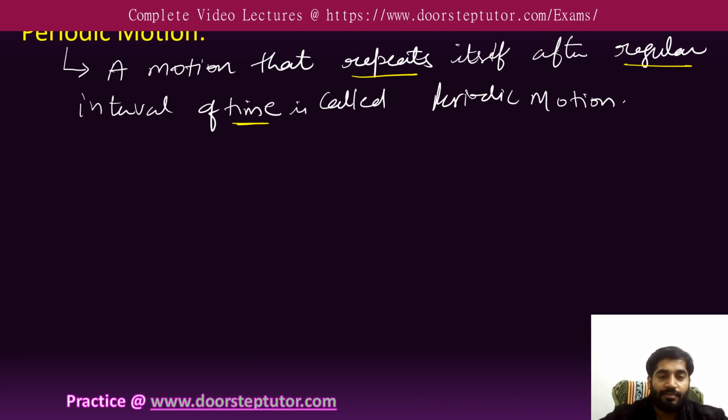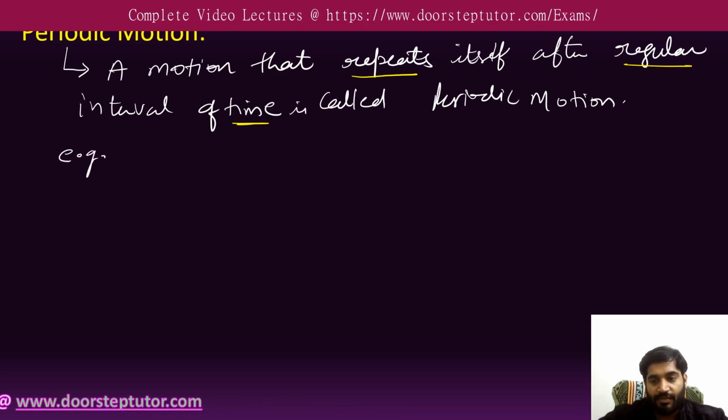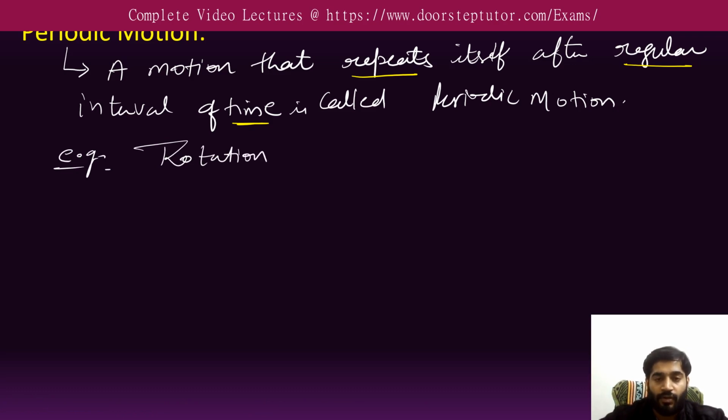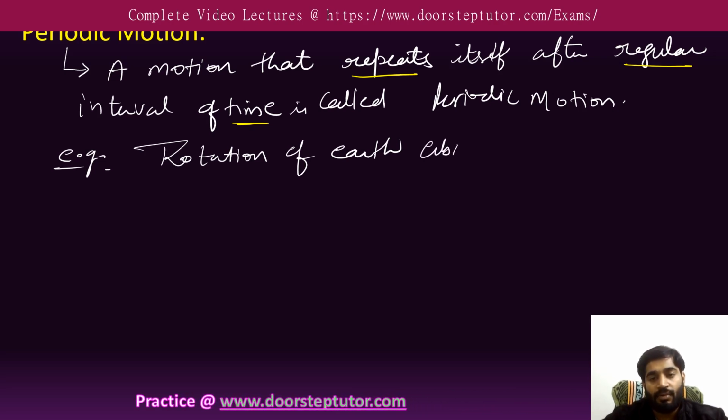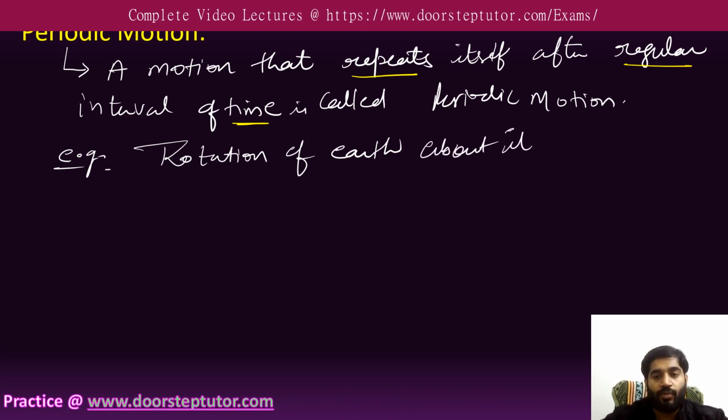For example, the basic simple example we can say is the rotation of earth. When we talk about rotation, it means the earth is rotating about its polar axis.